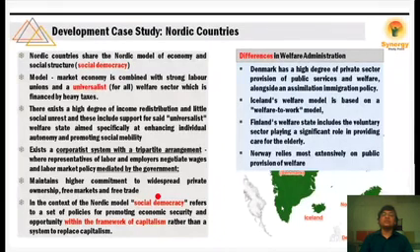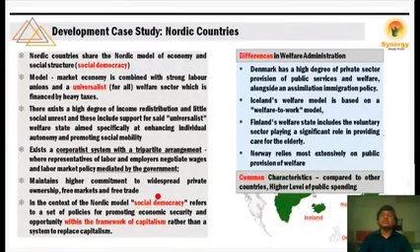Norway relies most extensively on public provisions of welfare. Public provisions means government. Government provide करता है for the welfare of the people. What are the common characteristics compared to other countries? There is a very high level of public spending. That is government spending on everything, on schooling, on hospitals, on infrastructure, and like that.